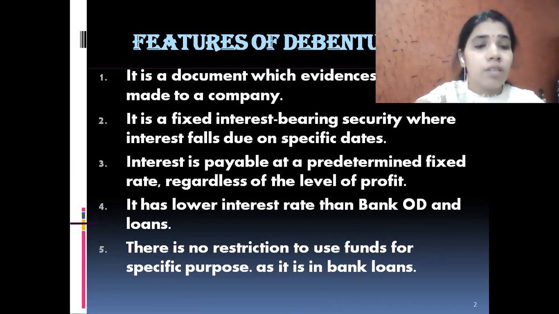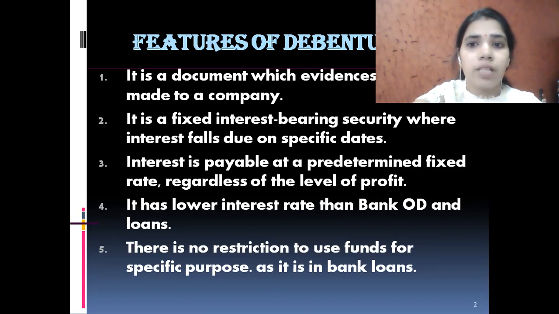Means the debenture holders will definitely get a fixed rate of interest in return, and the date is also fixed, means the date on which the company is going to pay the interest is completely fixed, and the date may never vary as well as the interest may never vary.